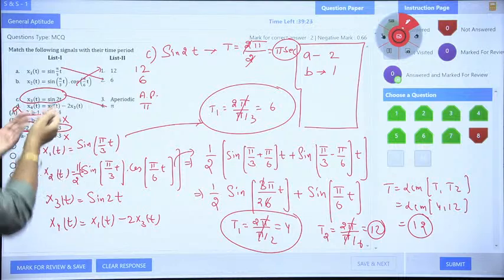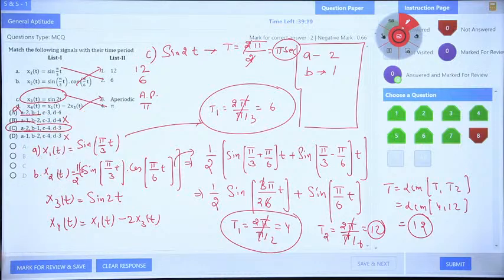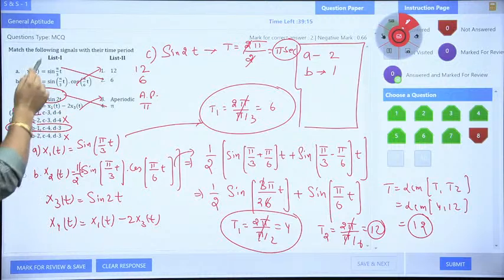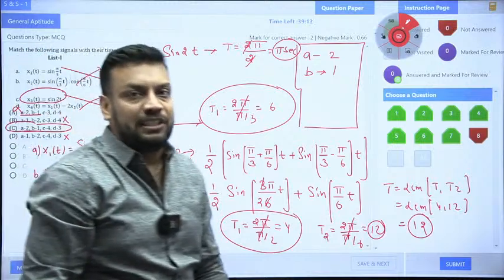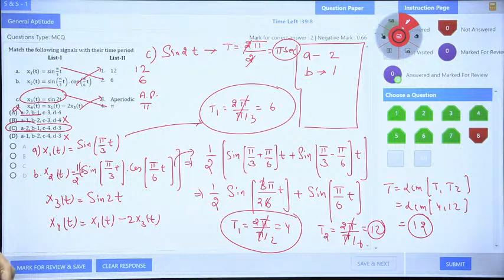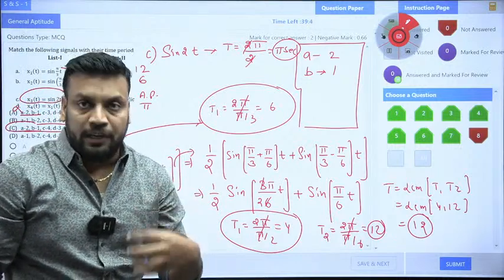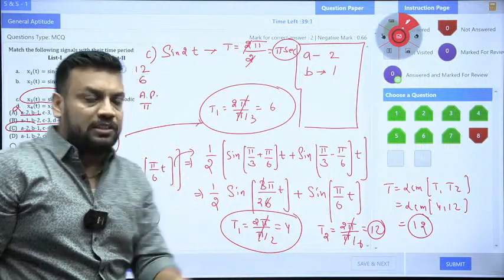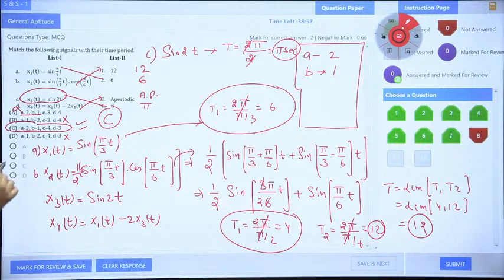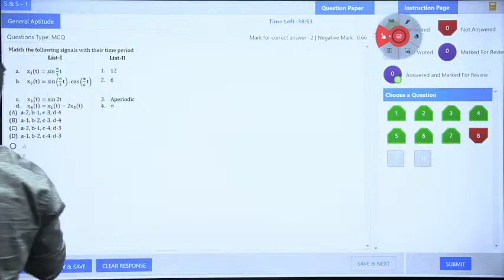Now no need to check even the last one. When you check the last one, for sure it will be aperiodic. Why? Because x1t is periodic and x2t is sin 2t, so the ratio of T1, T2 is not a rational number. When you add x1t and minus 2 x3t, the ratio of T1 upon T2 is not rational. So that is why only option C is correct here. I will click on option C and remove the remaining parts. So option C only is correct.